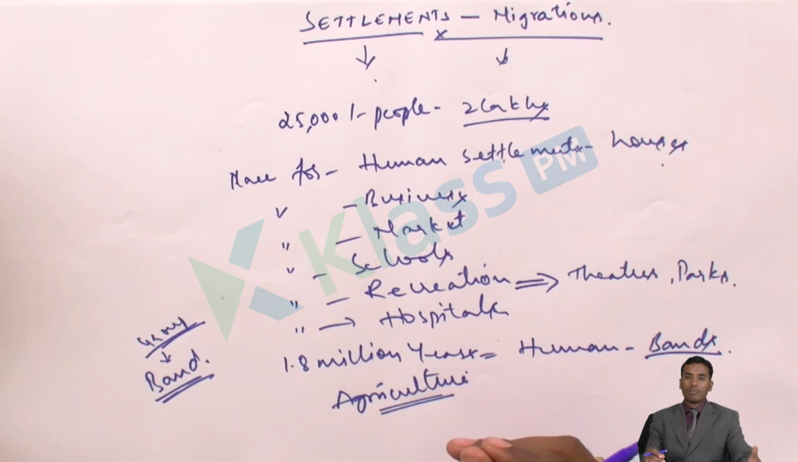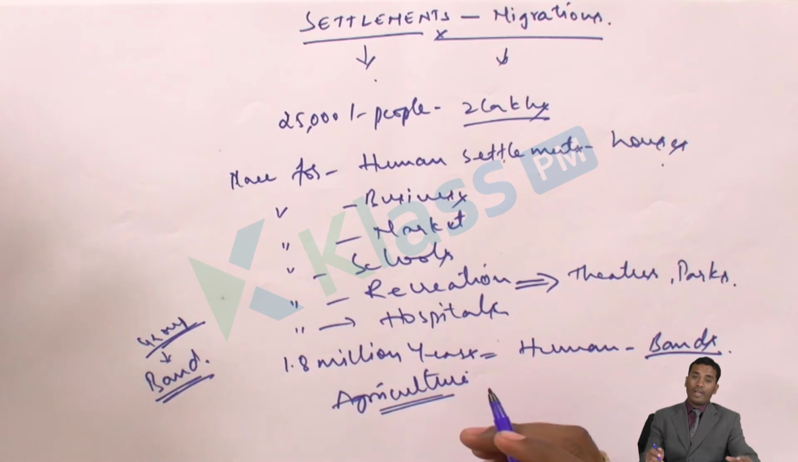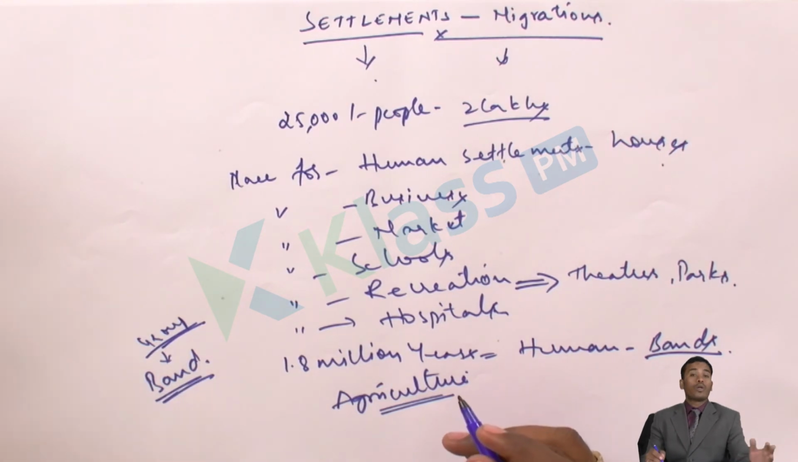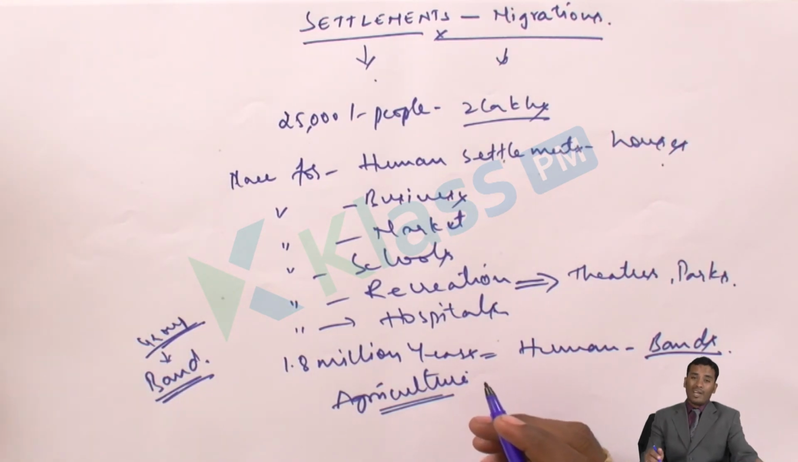Likewise, we will establish more and more settlements. We can find them in and around the river basins where we have good fertility of land. Even we can find them in towns and cities because we have development of industries, urbanization, and many other factors.